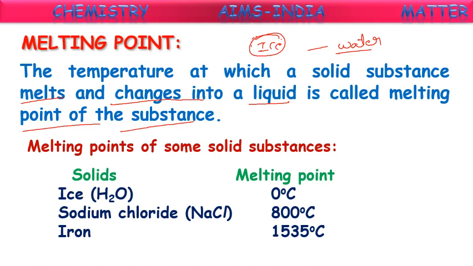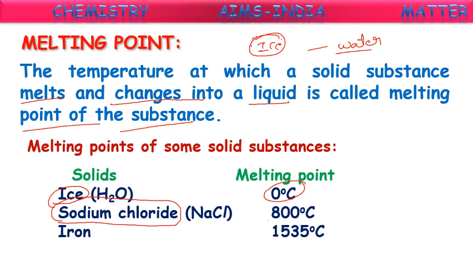This melting point will vary from substance to substance. See here, ice cubes. Its melting point is 0 degrees Celsius. At 0 degrees Celsius, the ice cube starts melting. Whereas coming to sodium chloride, which is nothing but table salt. In our regular kitchen we are using salt in curries, everything, we are using sodium chloride.